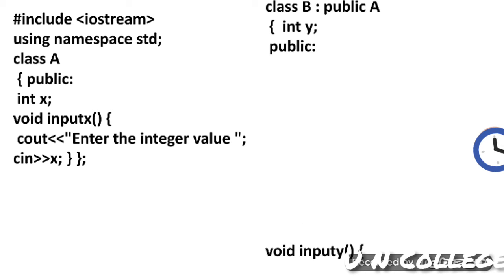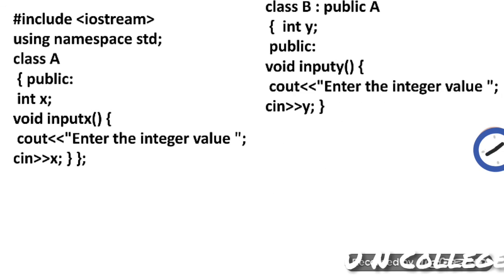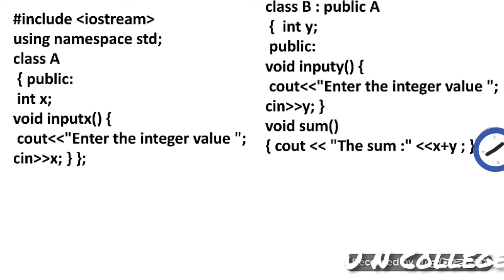Then in the public part, I have used a member function, void input y, in which I input a value into the data member of the derived class, that is y. Then I have used another member function, void sum. Inside sum, I just add x with y. x is the data member of class A and y is the data member of class B.